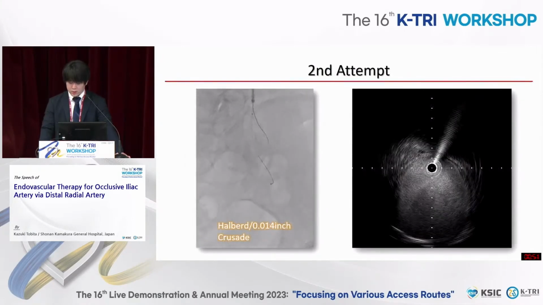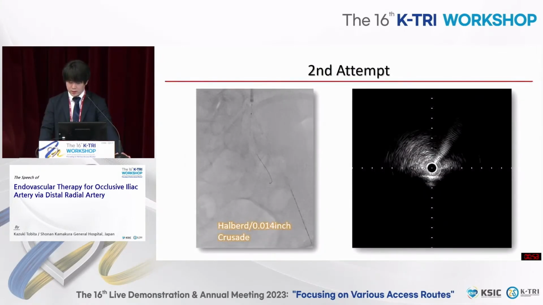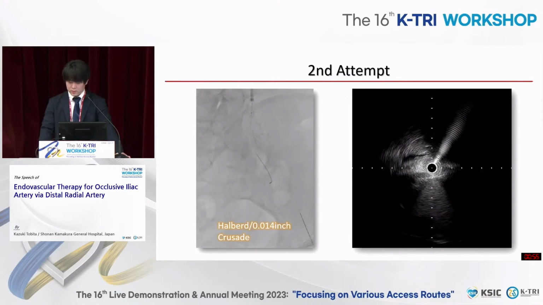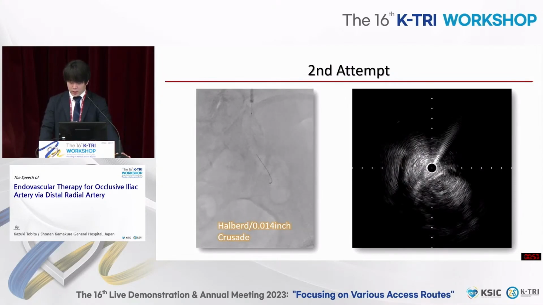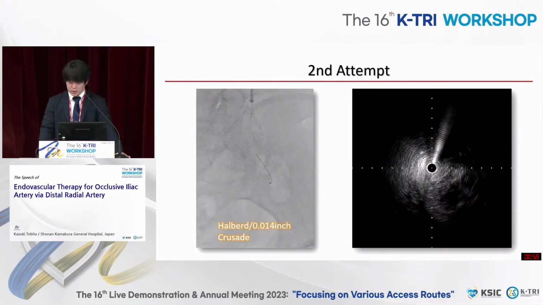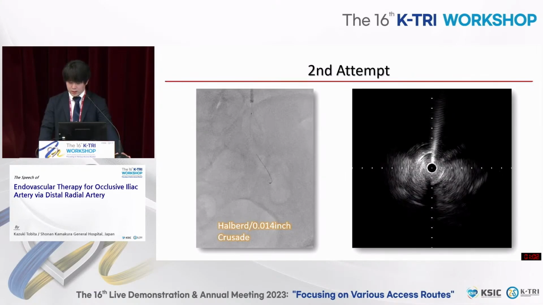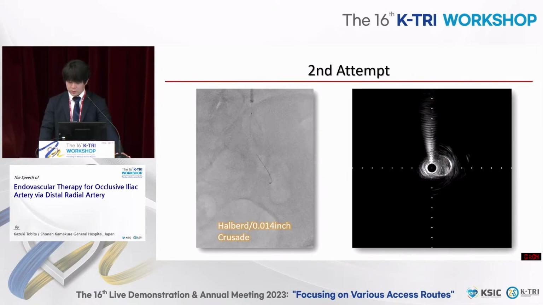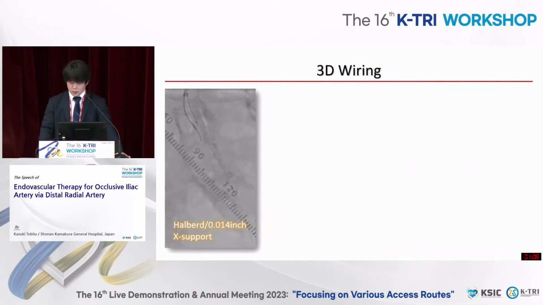Next, we used a 12-gram wire with a double lumen catheter to straighten backup support. The wire crossed to the distal true lumen. However, the IVUS image revealed not a good route in the mid portion. So we attempted 3D wiring with IVUS guidance, a 12-gram wire with IVUS